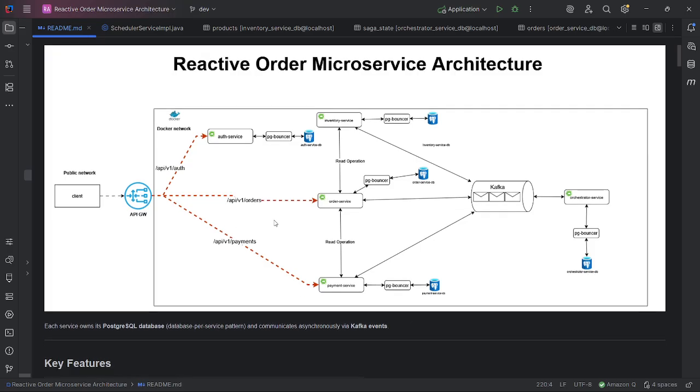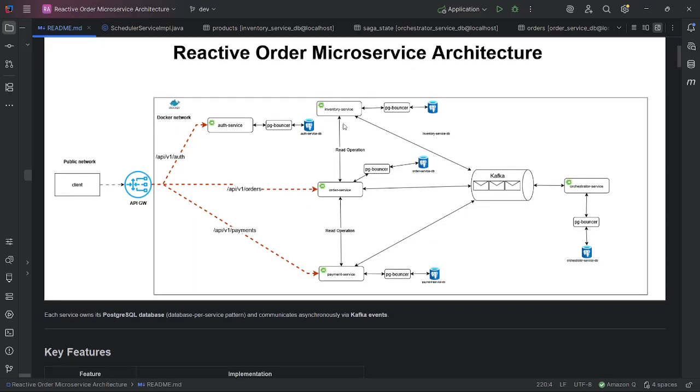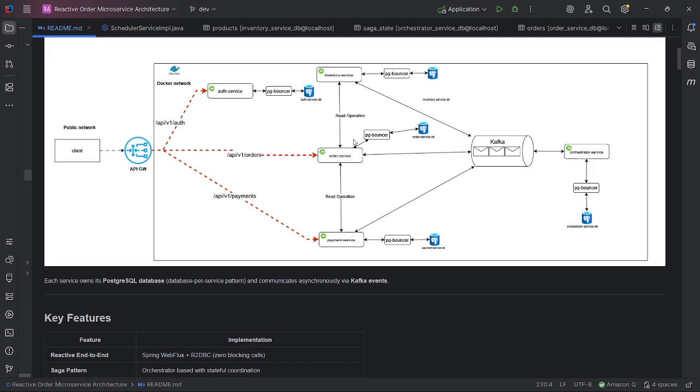This is the diagram. There are 6 services. First, gateway service, auth service, inventory service, order service, payment service, orchestrator service. Each service has its own database and PgBouncer, and they communicate with each other through Kafka if it's a write operation. If it's just a read operation, I just use WebClient REST API.